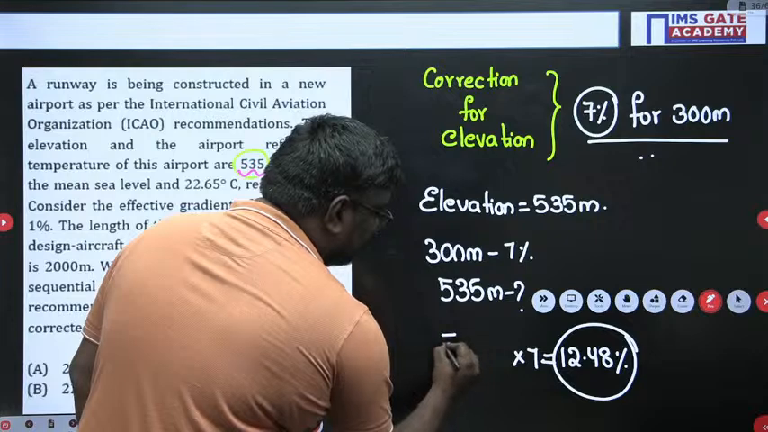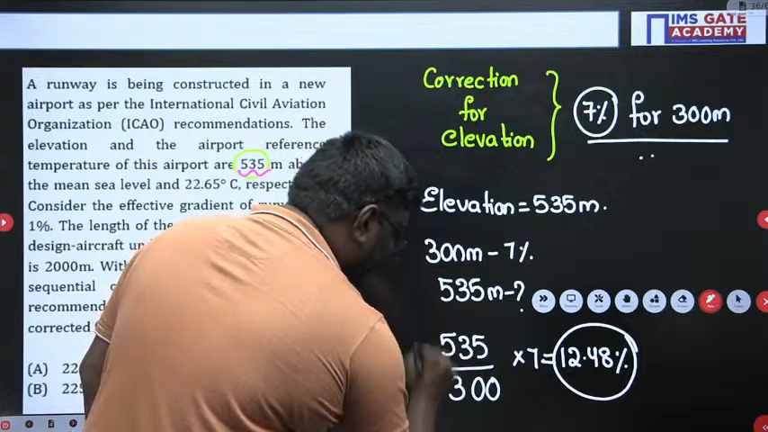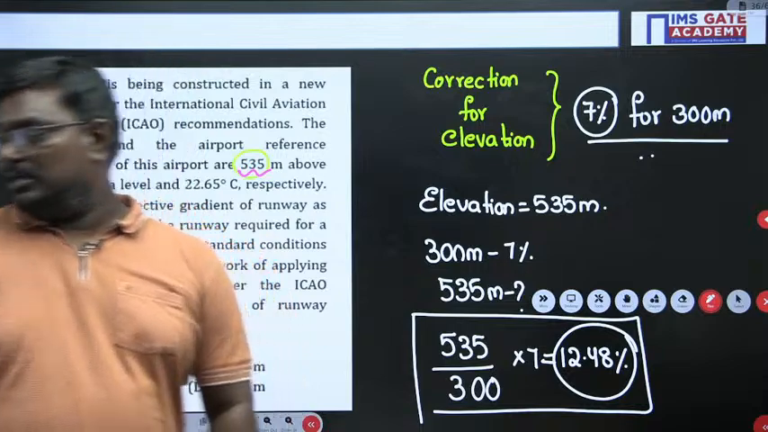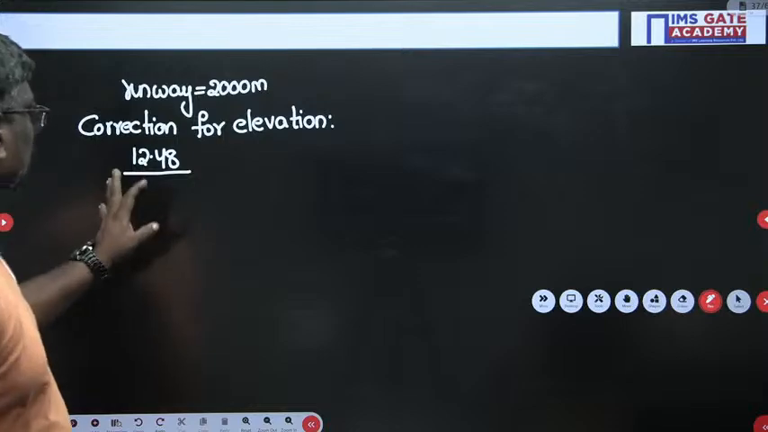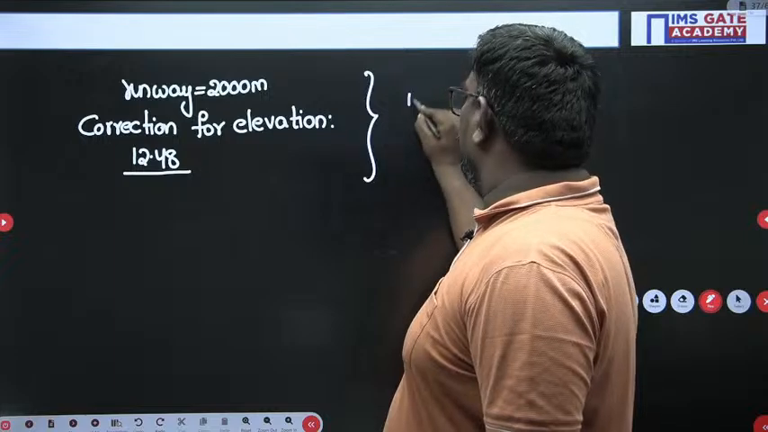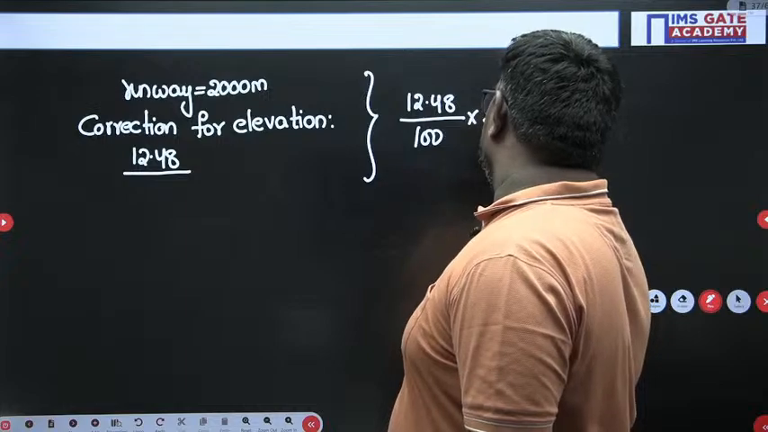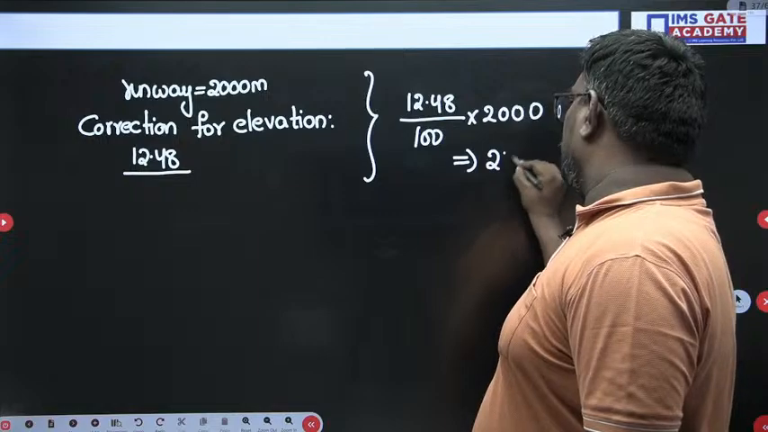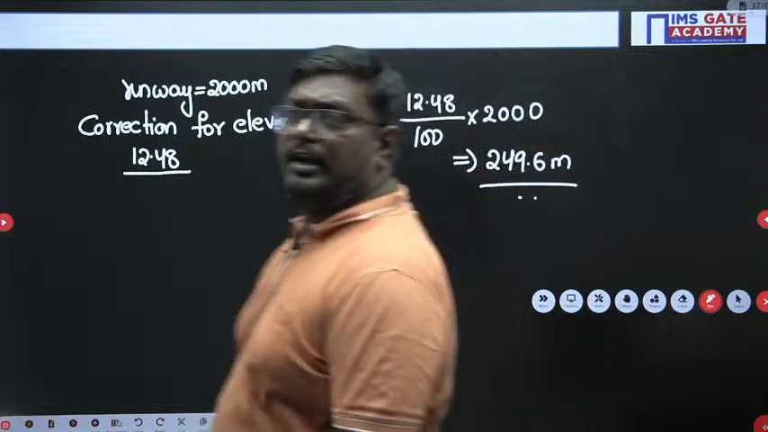So it is 535 by 300. If you do this, you will get 12.48. Actually, that value is for 535 only, sir. It's a typo error. So you will get 12.48 percentile. Now, 12.48 by 100 into 2000. You will get a value of 249.6.